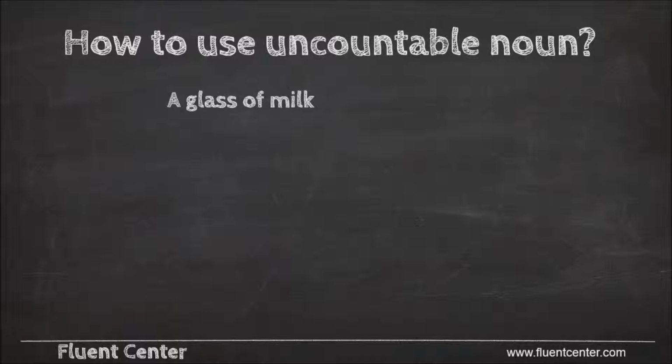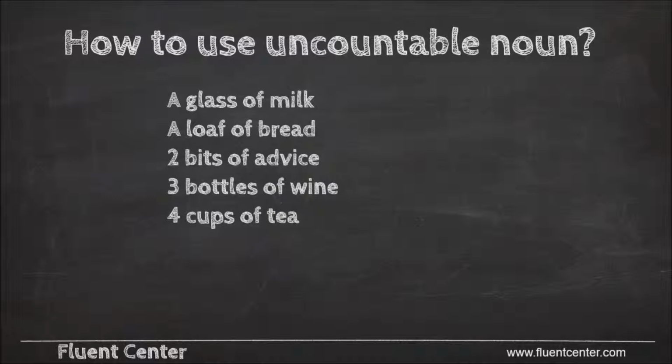All uncountable nouns can be turned into countable nouns with another noun. Here are some examples of uncountable nouns: milk, bread, advice, wine, tea, rice, and gold. Each of these can be turned into a countable noun with another noun. In the first example, a glass of milk, a loaf of bread, 2 bits of advice, 3 bottles of wine, 4 cups of tea, 5 bags of rice, and 6 bars of gold.